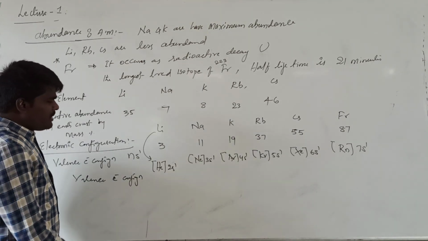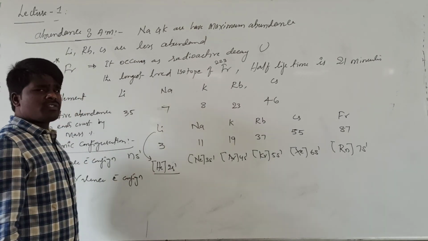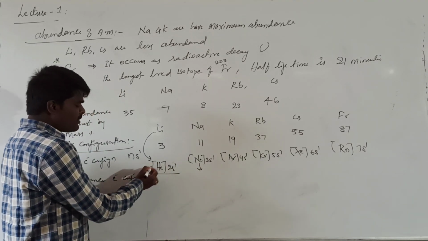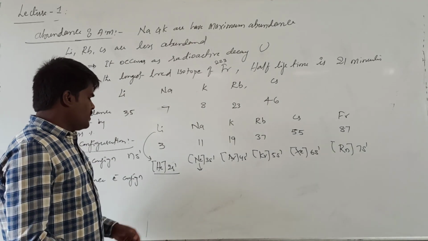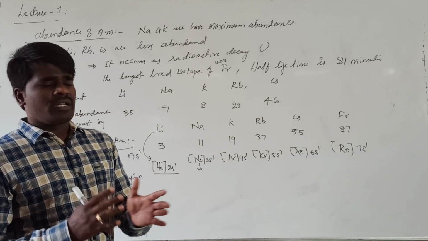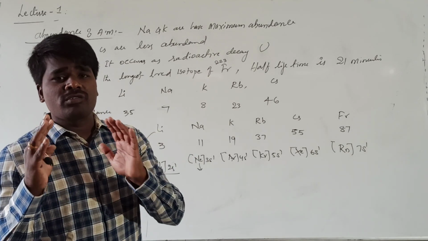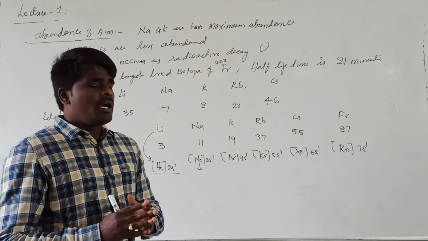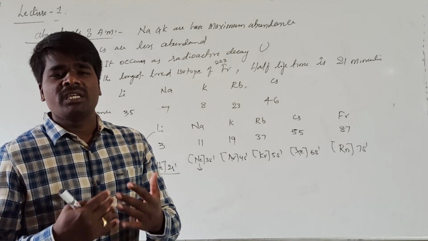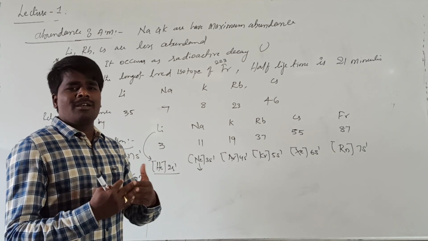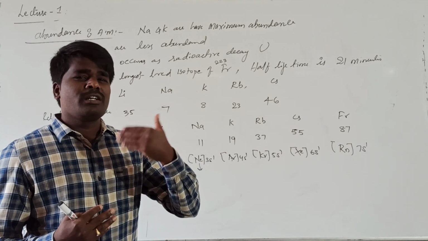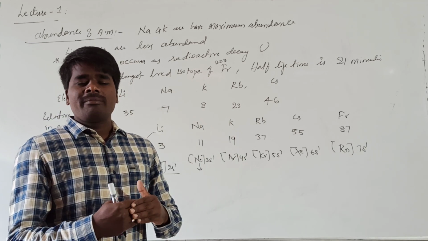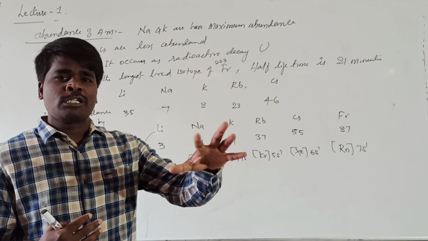So here there is a little bit difference in the electronic configuration of lithium. Generally, the others are having octet configuration, where lithium is having only 2 electrons in the penultimate shell. So because of the slight difference in the electronic configuration of lithium with the rest of the elements of the first group, lithium will exhibit some different properties than the other elements, which will be discussed in the form of anomalous behavior of lithium. Generally, the first element of every group will exhibit somewhat different properties than the other elements. That special behavior is called as anomalous behavior of that particular element.